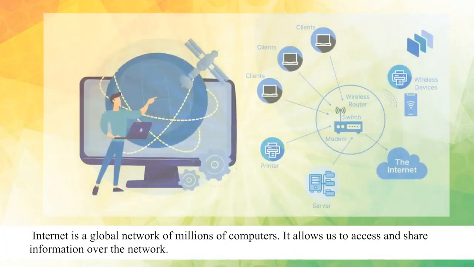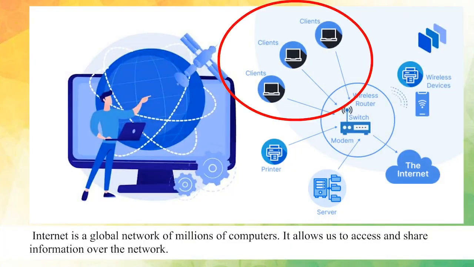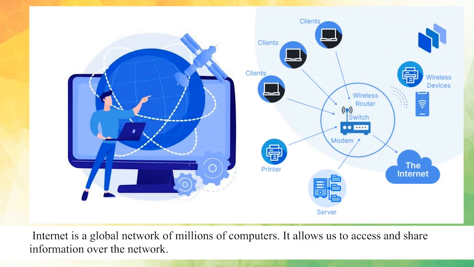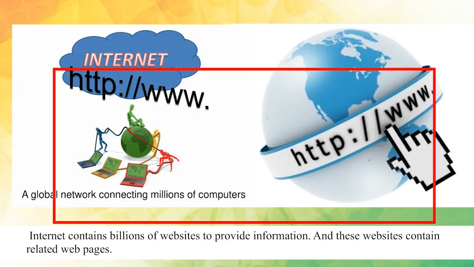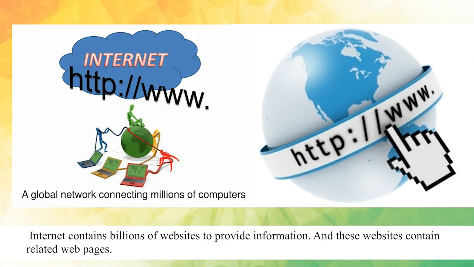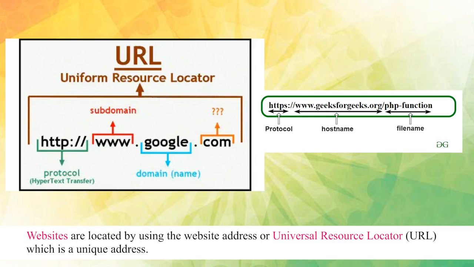Internet. Internet is a global network of millions of computers. It allows us to access and share information over the network. Internet contains billions of websites to provide information, and these websites contain related web pages. Websites are located by using the website address or Universal Resource Locator (URL), which is a unique address.